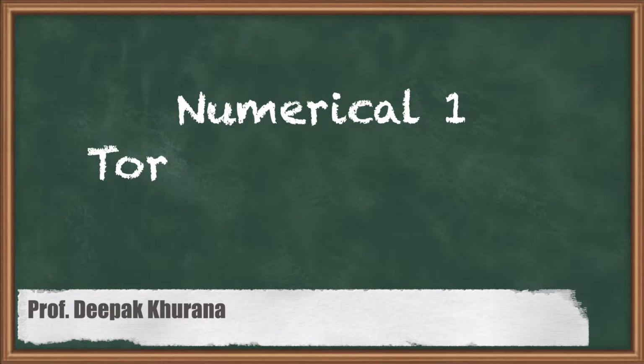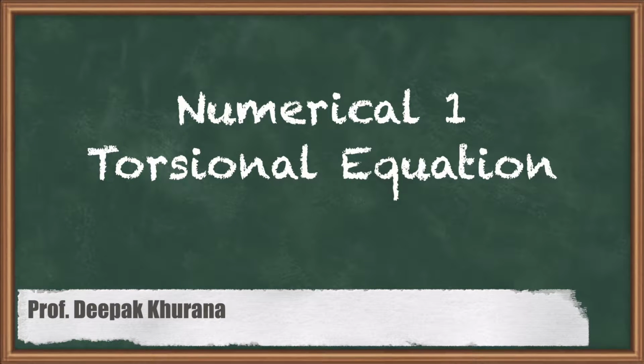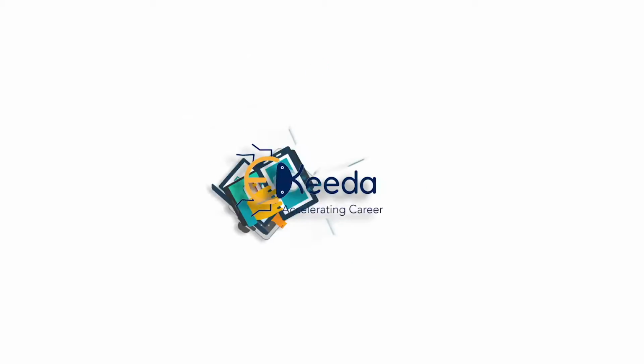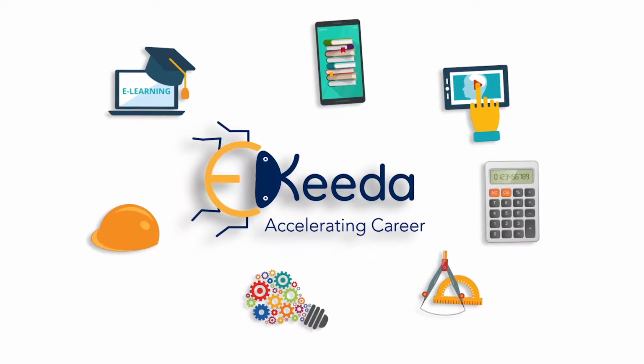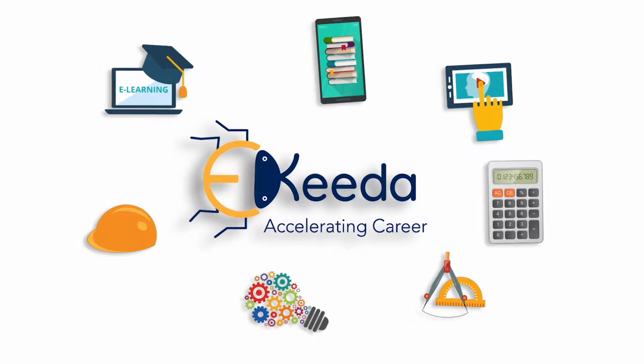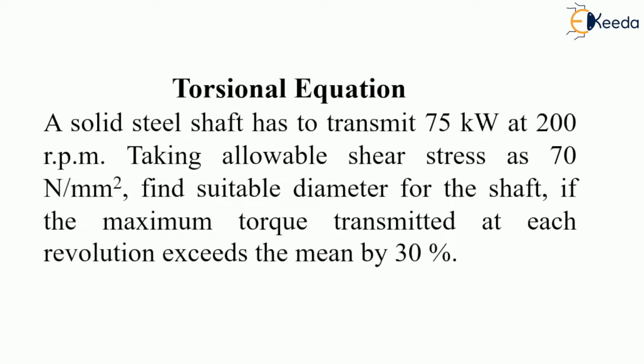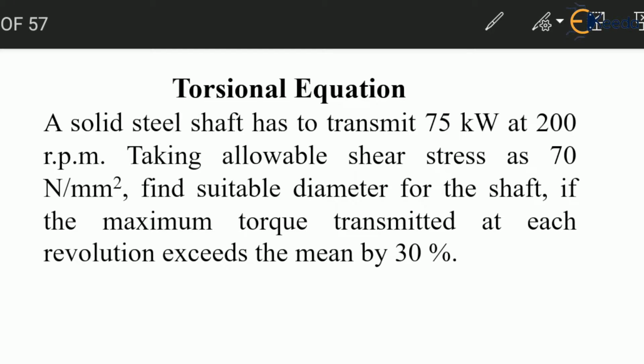Hello students, in this session let us solve this question of torsional equation. In this question it is given that a solid steel shaft has to transmit 75 kilowatt at 200 rpm, taking allowable shear stress as 70 Newton per millimeter square. Find the suitable diameter for the shaft if the maximum torque transmitted at each revolution exceeds the mean by 30%. So this is a question where we have to use the torsional equation.